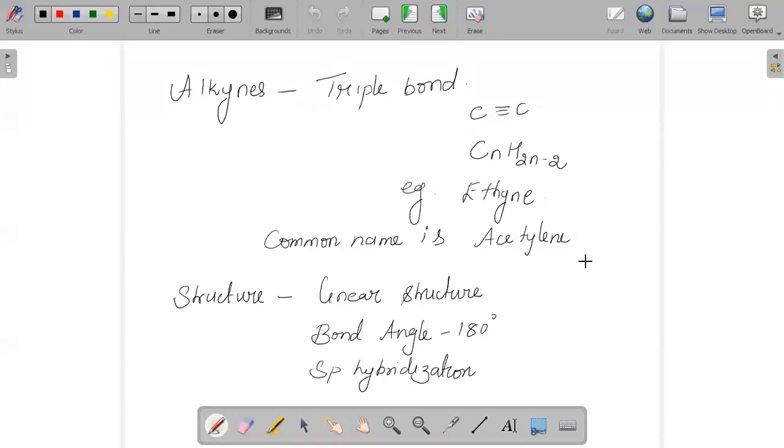This has high bond dissociation energy as there is a triple bond present. Therefore, we can say that energy will be high. And due to this reason, acetylene is mixed with oxygen, and the flame being generated is used for welding purpose. And the structure is basically linear, and a linear structure automatically indicates that the bond angle will be 180 degrees, and it undergoes sp hybridization.